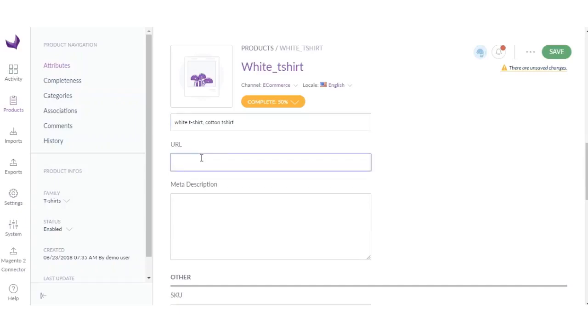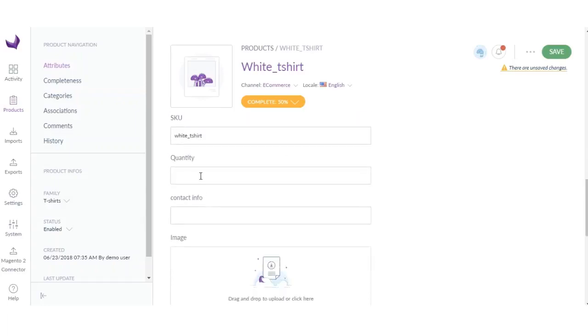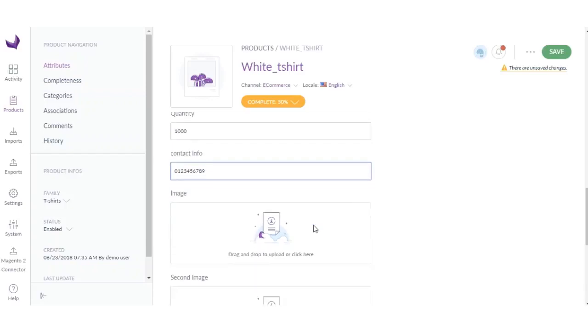This will be your URL. Here you can also enter some meta description. You can also enter the quantity, contact information if you have, like, this is basically a general attribute, the text.